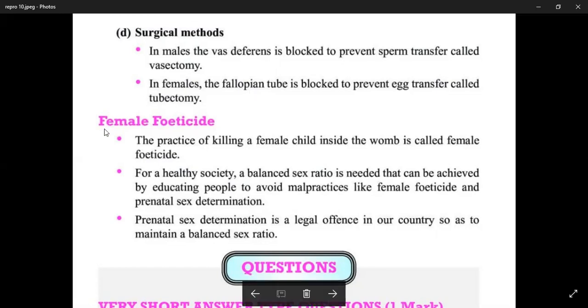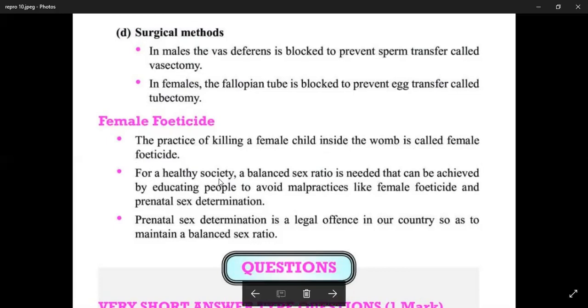Next, female foeticide. This is a chemical. The practice of killing a female child inside the womb is called foeticide. So foeticides are chemicals which kill the female child inside the uterus. The womb is also called the uterus. It's called female foeticide.